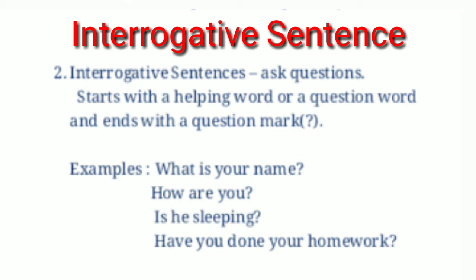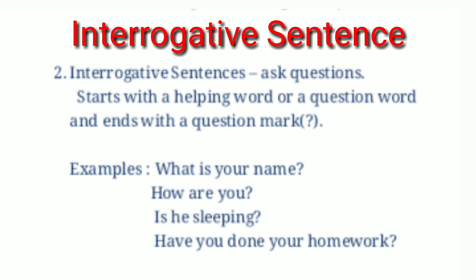Is, am, are, was, were, has, have, had, will, shall. These all are helping verbs. What, where, how, why. These types of words are question words. An interrogative sentence always ends with a question mark.